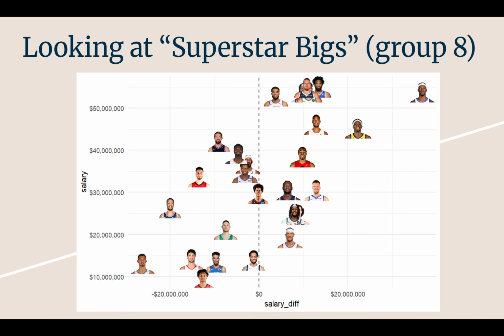That's kind of again this model was built on, or the grouping was built on their stats. So we didn't have any manual input into that. It was just kind of looking at their stats to see what was coming of it. The superstar bigs. The most interesting thing here for me is in that top right section, right next to Karl Anthony Towns. You see a clump of Nikola Jokic, Giannis Antetokounmpo, Joel Embiid, and Anthony Davis.